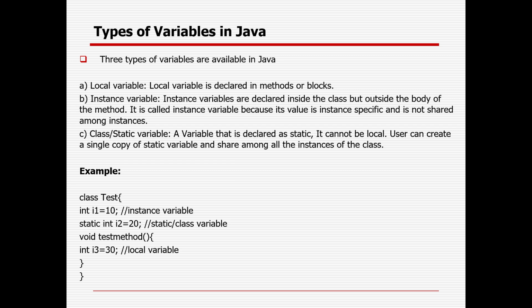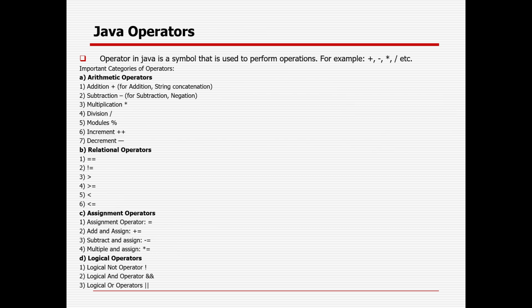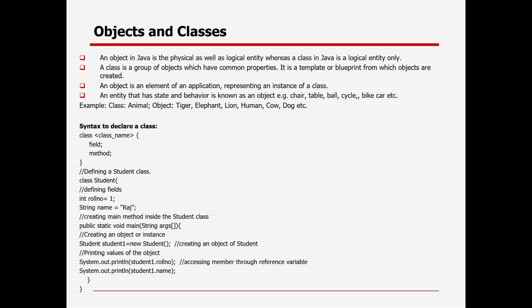A local variable is only applicable within a block of code or within the method only. Whereas for an instance variable, you first need to create an object or instance, and after that you can use it. And class variables, or static variables, need no object or instance. They can be accessible anywhere, because as and when you define something as static, automatically it will be shared across all the resources. There are a lot of operators: arithmetic, relational, assignment, logical, which I already showed you. An operator is used to perform different operations on different variables.